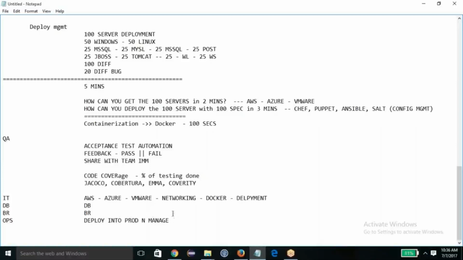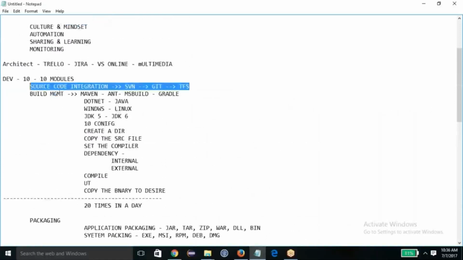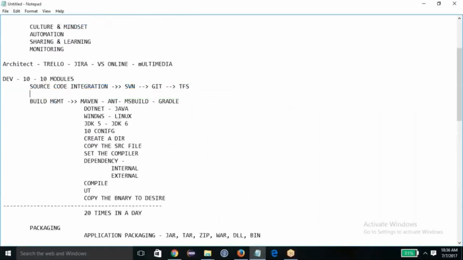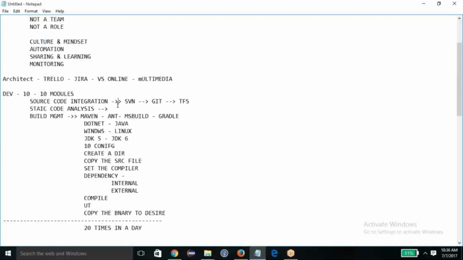One of the things I did not discuss to start with: after you have checked in the source code, in Git, you have to do static code analysis. That means you need to find out who is writing good code and who is writing bad code. You are talking about quality releases, and quality starts from quality code, because 70% of the bugs that come after releases are a source of bad quality. So you should verify that the code you are building is of the utmost quality.